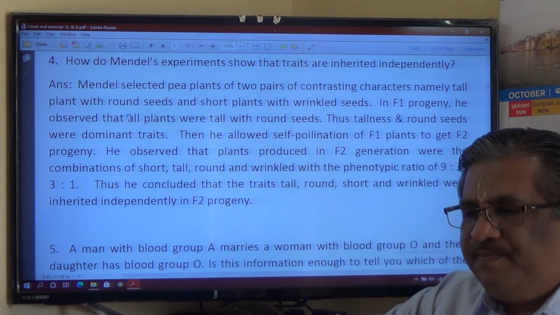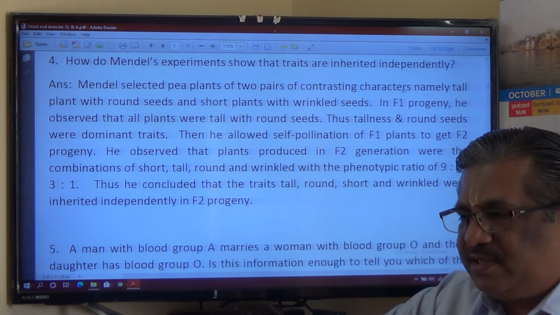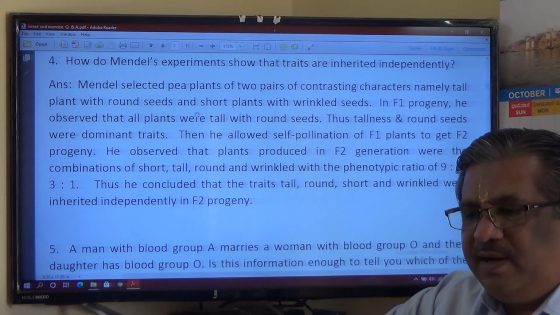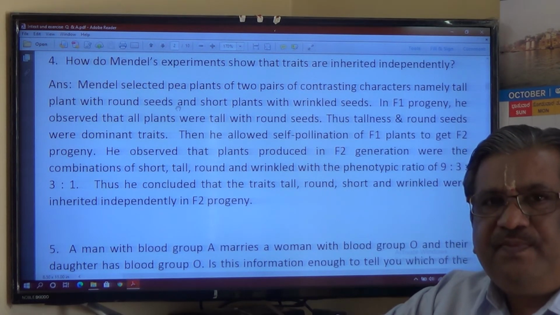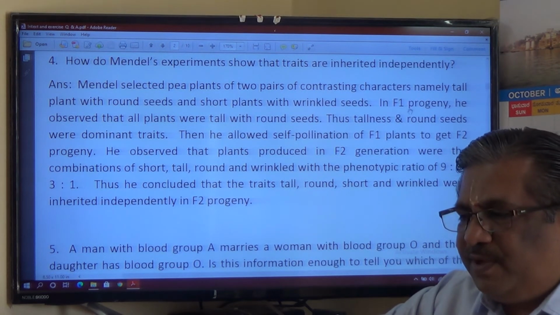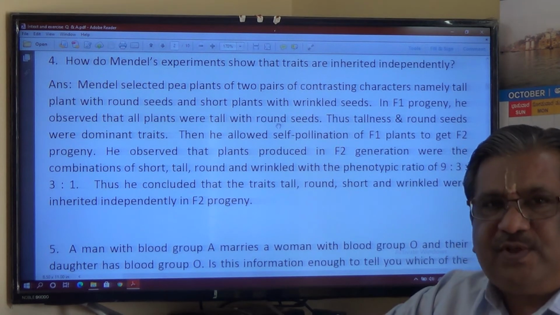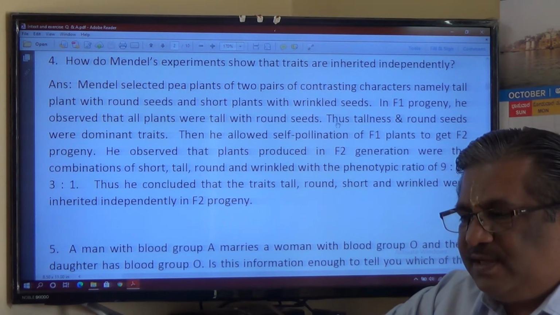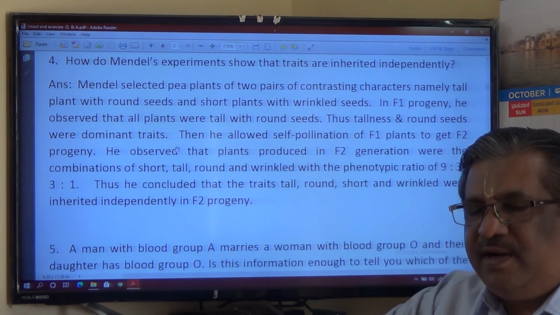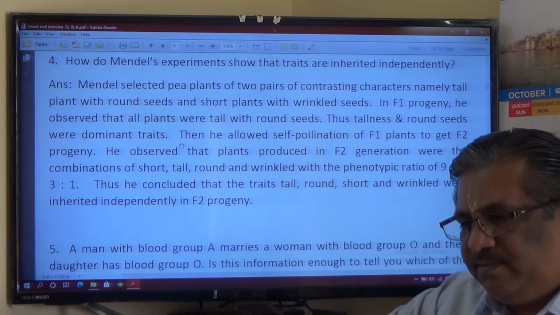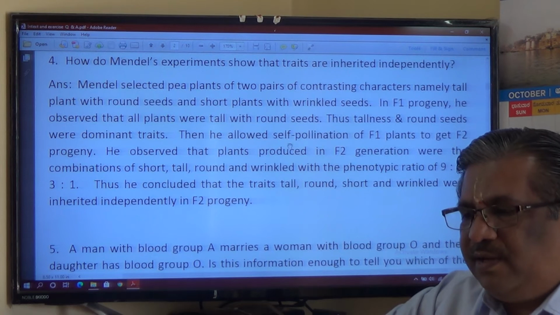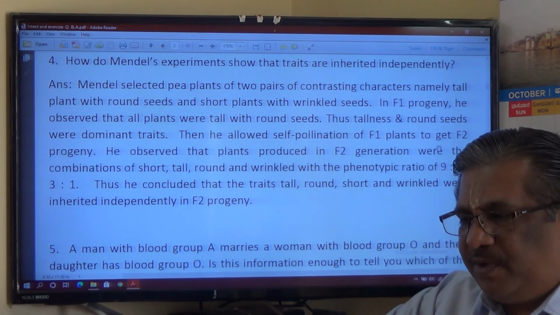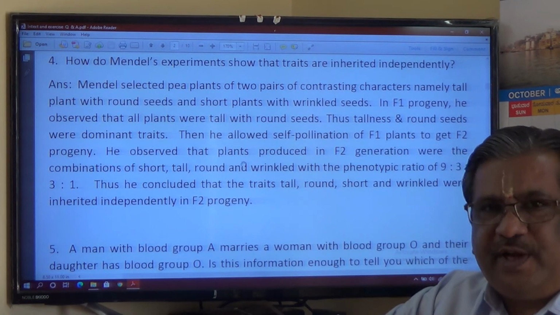Let us read this. Mendel selected pea plants of two pairs of contrasting characters, namely tall plant with round seeds and short plants with wrinkled seeds. In F1 progeny, he observed that all the plants were tall with round seeds. Thus, tallness and round seeds were dominant traits in F1 progeny. Then he allowed self-pollination of F1 plants to get F2 progeny.